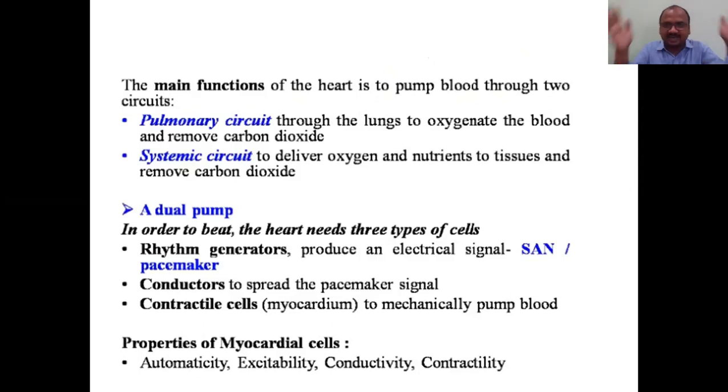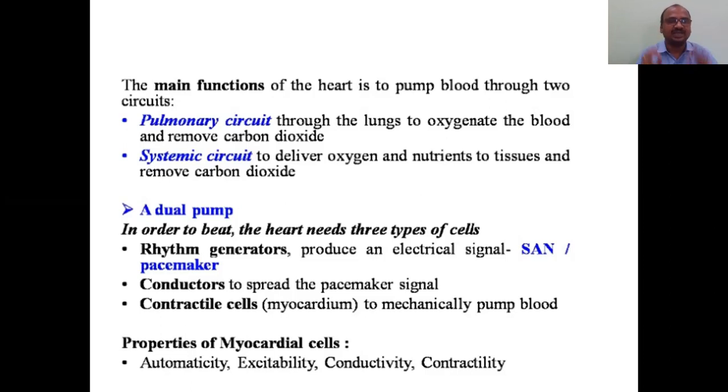So the body's circulatory system is divided into two parts. One is the pulmonary circuit, focusing mainly on the lungs; the name itself indicates pulmonary means lungs. To the lungs, deoxygenated blood goes, to remove the carbon dioxide and to add the oxygen. Number two, the systemic circuit, that is systemic circulation, to deliver the oxygen to the various body parts and also to take back the carbon dioxide. So two systems are there: pulmonary circuit and systemic circuit.